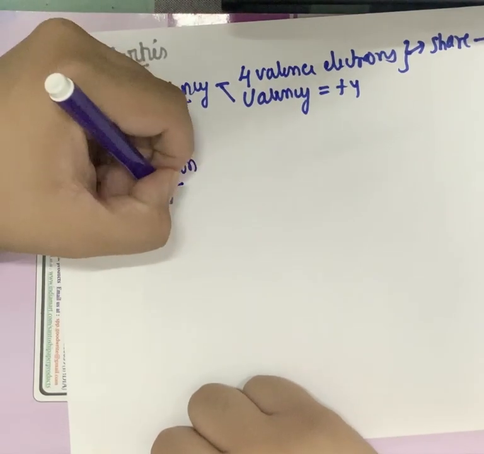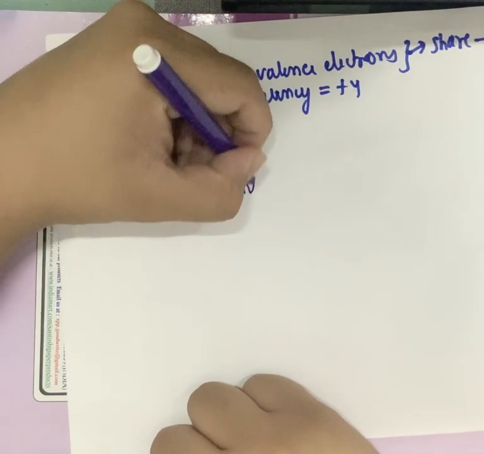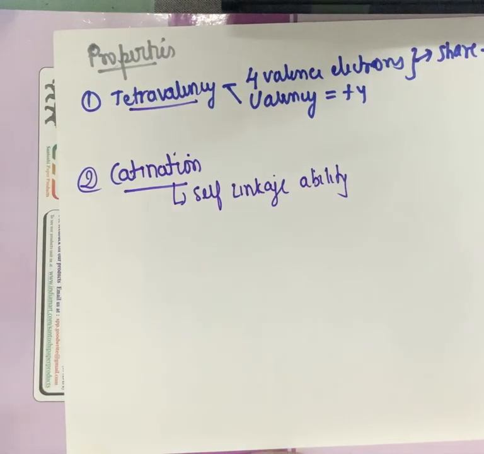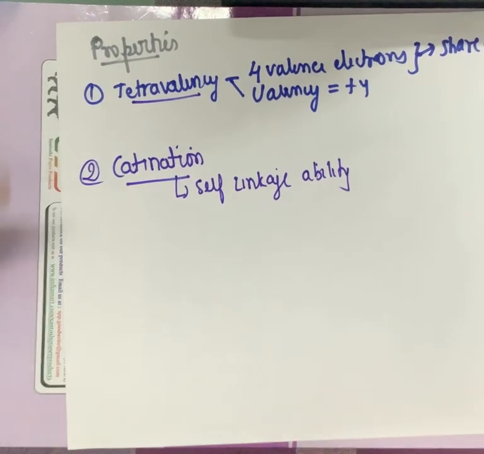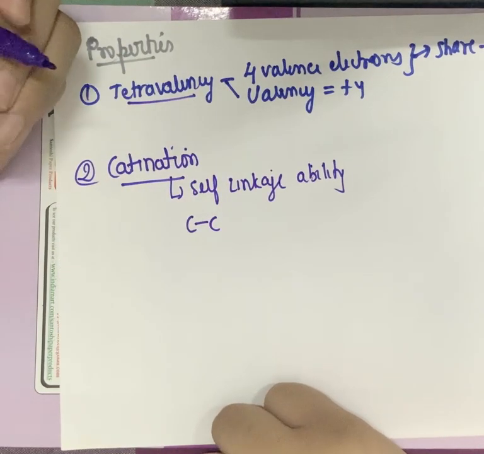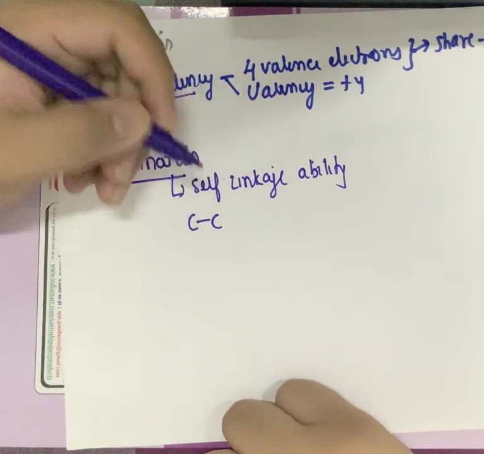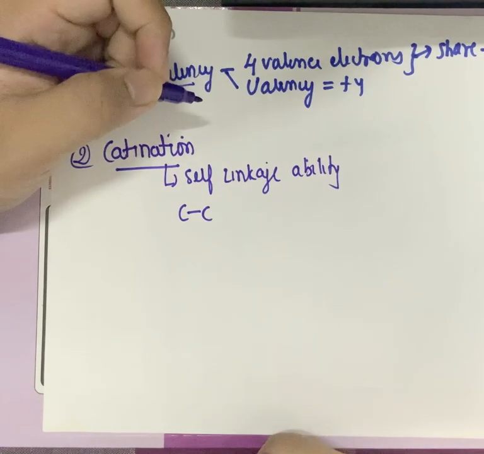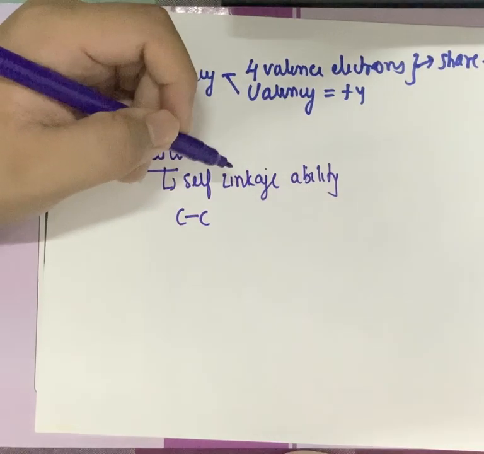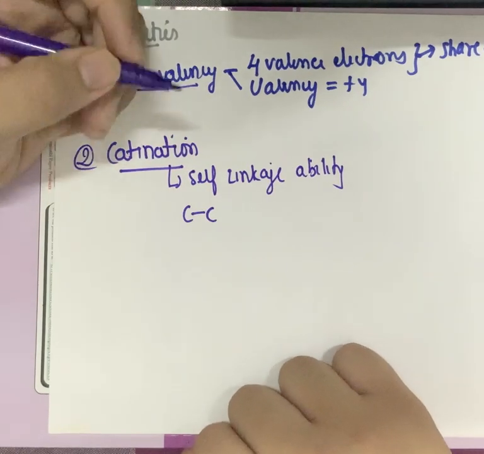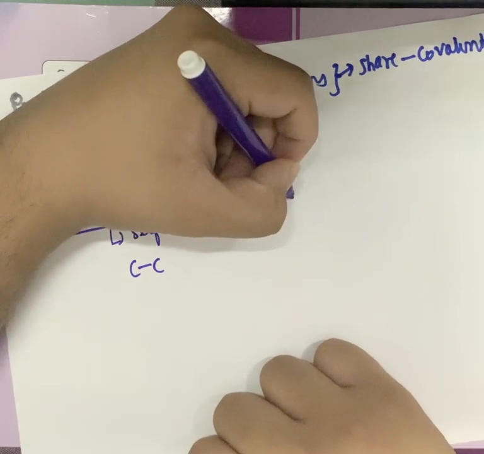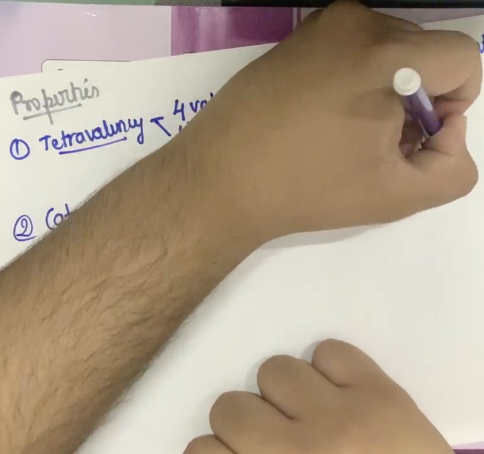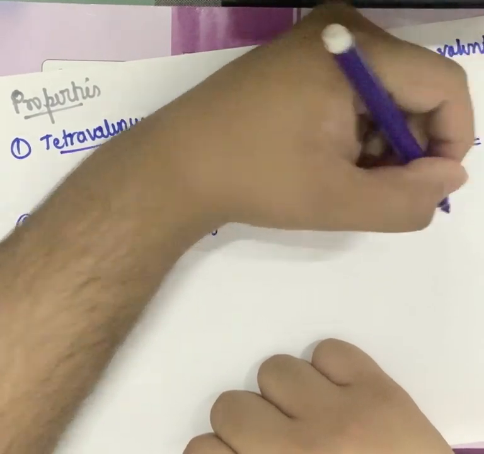Catenation means self-linkage ability. Carbon has the unique ability to form bonds with itself only, like this, carbon-carbon bonds. A single dash means a single bond, double dash a double bond, and triple dash a triple bond. So carbon has this ability of linking itself with itself, which is called catenation, and this self-linkage ability of carbon is by forming covalent bonds with itself, which can be again single, double or triple, etc.